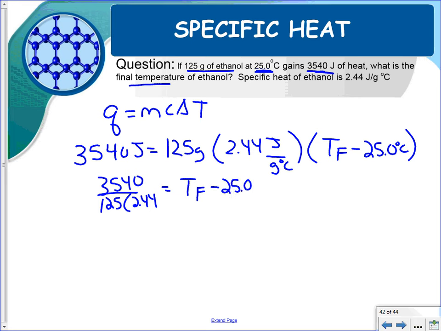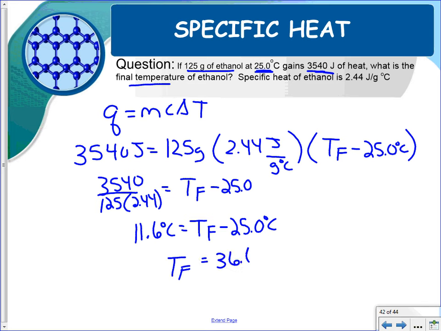And so when we do that, this side, you end up with 11.6 degrees Celsius is equal to TF minus 25. And so then we bring this over, and TF is going to be equal to 36.6 degrees Celsius. So this is a little bit of algebra here. You want to make sure that you're paying close attention to that.